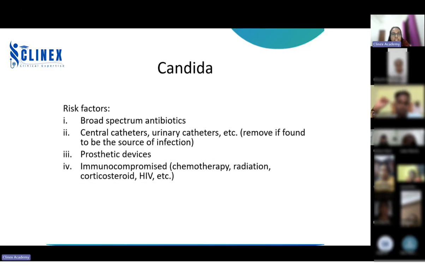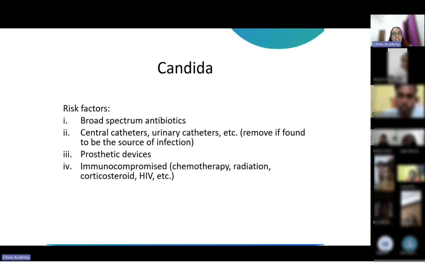First, we will be discussing Candida infection. What are the risk factors for Candida infection? First is broad spectrum antibiotic usage. Second is central catheters and urinary catheters. If that is a source of infection, then as a management step we must remove that source of infection. Next are prosthetic devices and immunocompromised patients, which includes patients who have undergone chemotherapy, radiation, who are taking corticosteroids, and HIV.